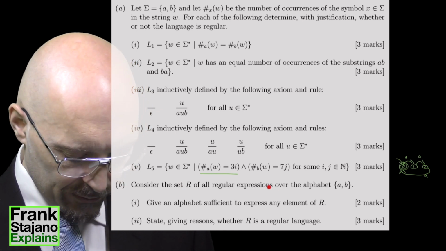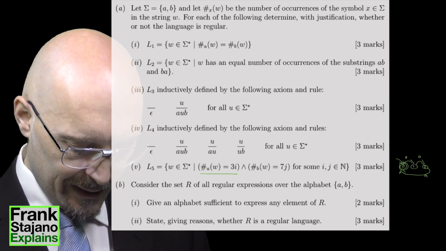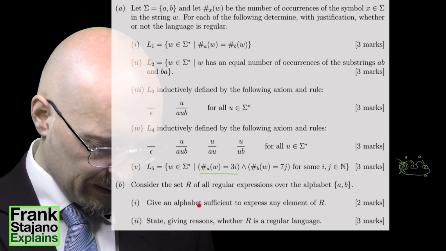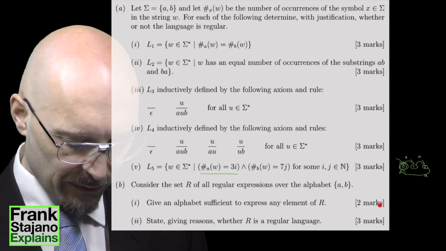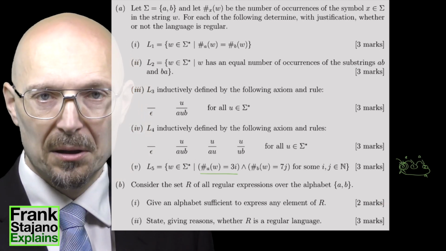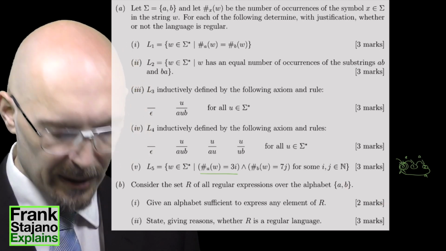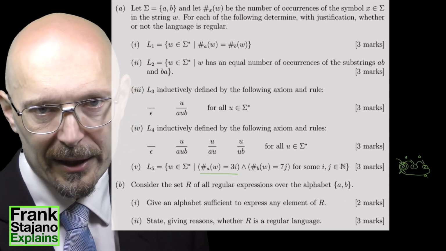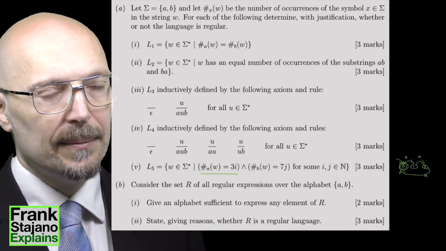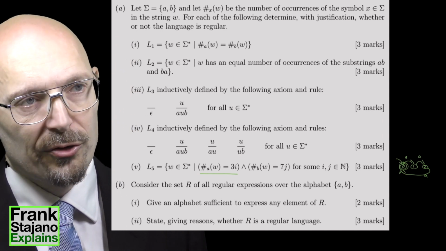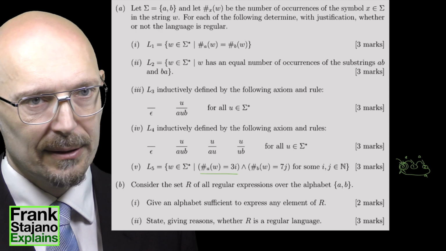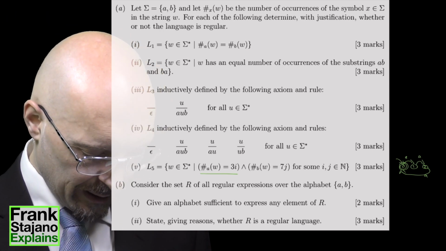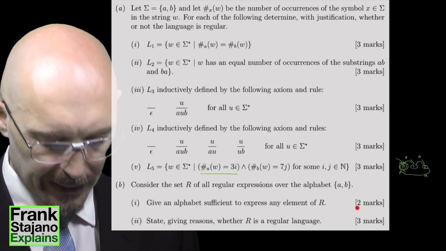Consider the set R of all regular expressions over the alphabet A and B. Give an alphabet sufficient to express any element of R. Well, that seems trivial bookwork. I just have A and B, and then the meta symbols that are necessary for making the regular expression, which is the brackets and the star and the or sign, and the epsilon for the empty string, and the phi for the anti-regular expression. And that's it, and easily gained 2 marks.